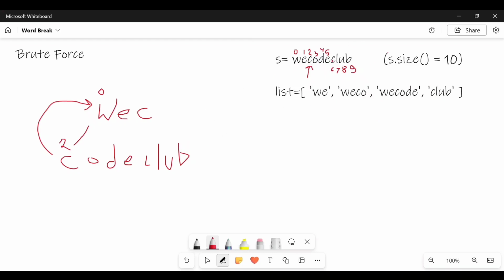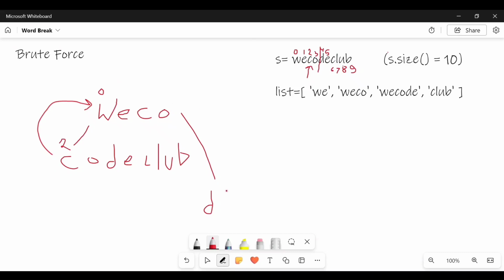Now I will consider O also. The partition comes here. Now I will see whether WECO is present in the list. Yes, WECO is present in the list. So now I will partition again. Now I will call the new function, which now starts from T. Like at that time I started from W, then I started from C. Now the same will happen.